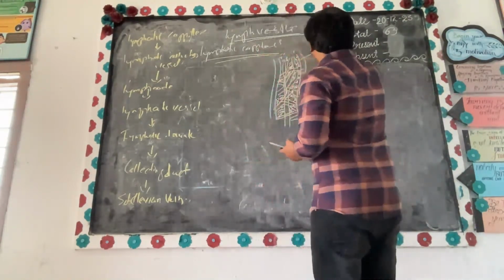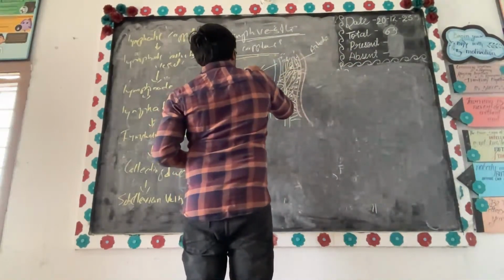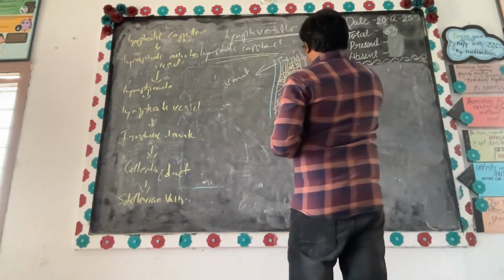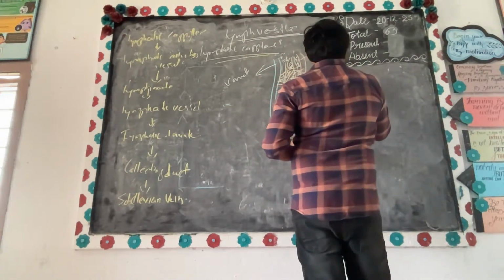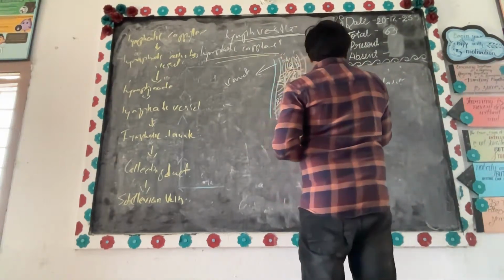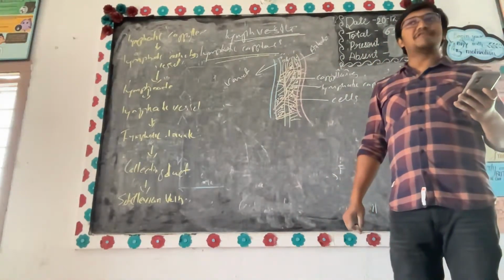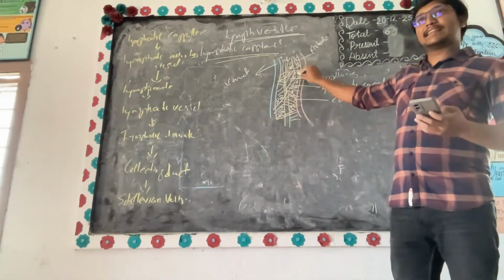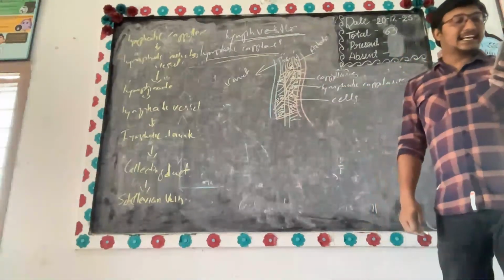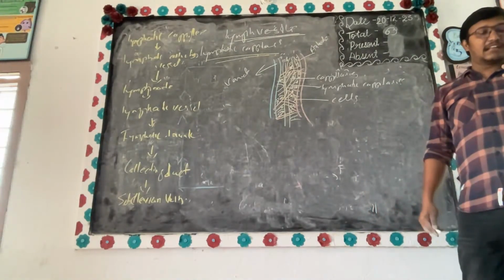Now, arterioles, venules, capillaries, lymphatic capillaries, and cells. Do you understand? Now, what is the exact function of lymphatic vessels? They suck out the excess fluid in the tissues. Yes or no? Now, what exactly is the structure of this lymphatic vessel?